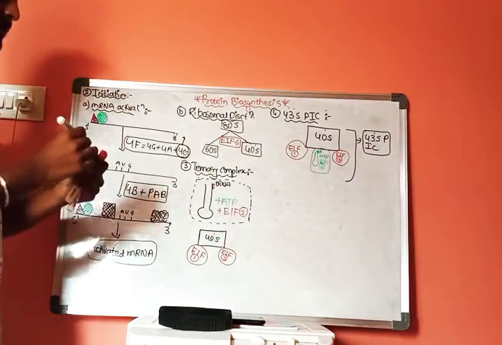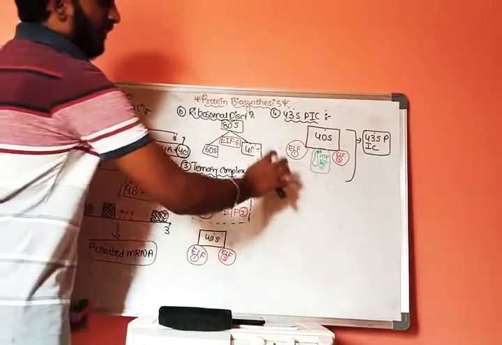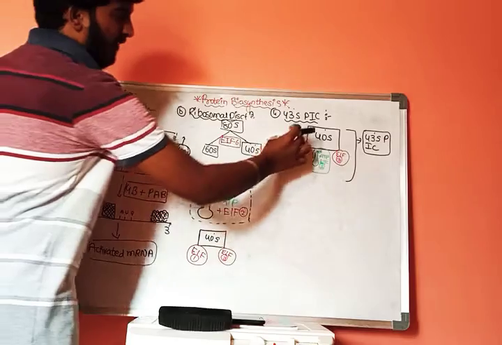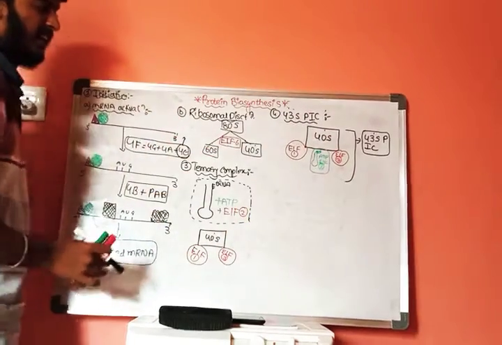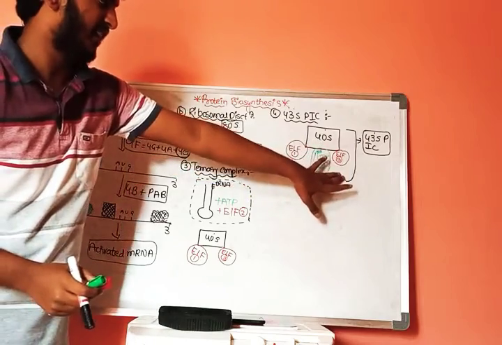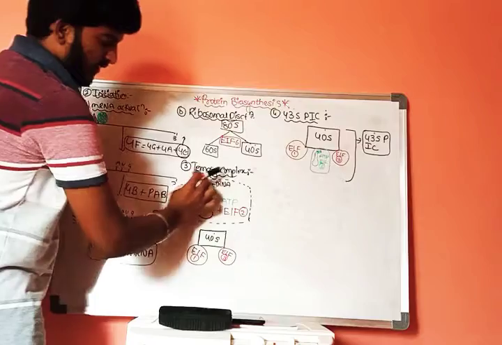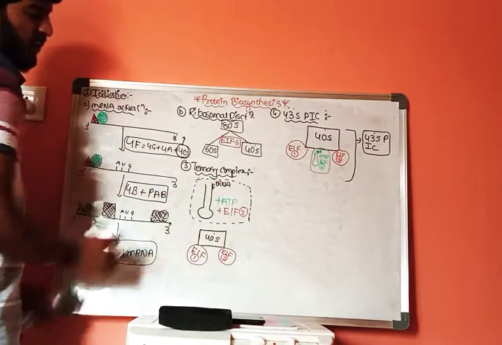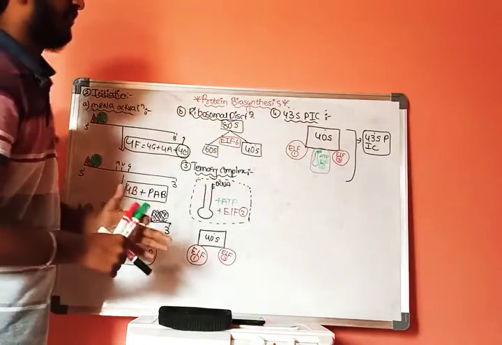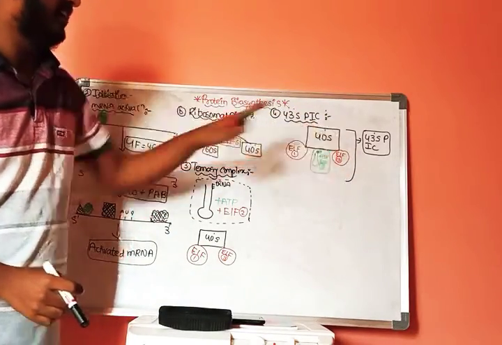This is 43SP initiation complex. And once again, how is this 43SP initiation complex formed? This is the 40S ribosome, to which initiation factor 1 and initiation factor 3 attach at this stage. After attachment, here we know that this is a ternary complex. Now this ternary complex will get attached to this whole substance. After attachment, this total complex is called 43SP initiation complex.